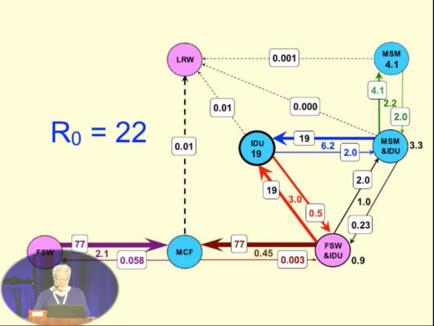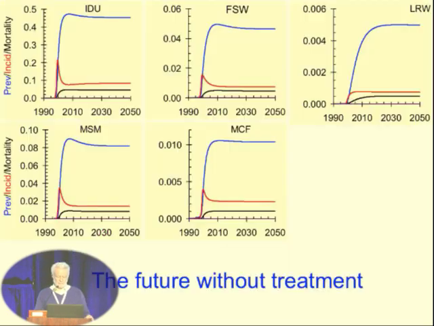Now, this tells us lots of other things as well. It mainly tells us that the intravenous drug users are the key to the epidemic. If we don't solve the epidemic in the intravenous drug users, we're not going to be able to solve it anyway. So the point of doing this kind of analysis is simply to guide us in our thinking so that we can think more clearly about how to explore the implications of control.